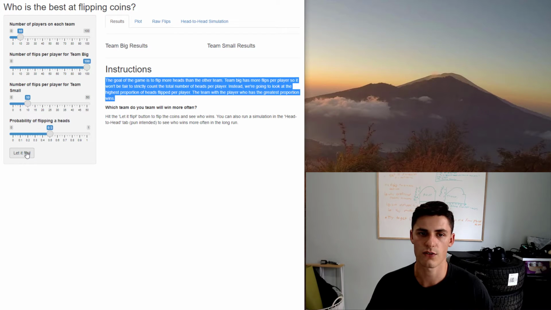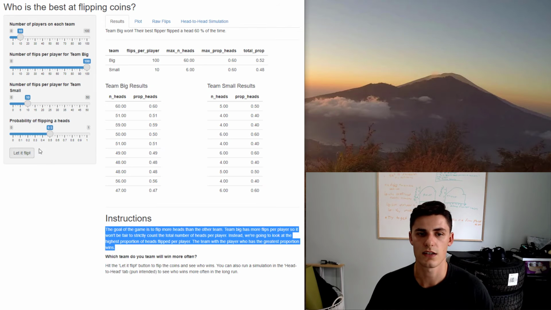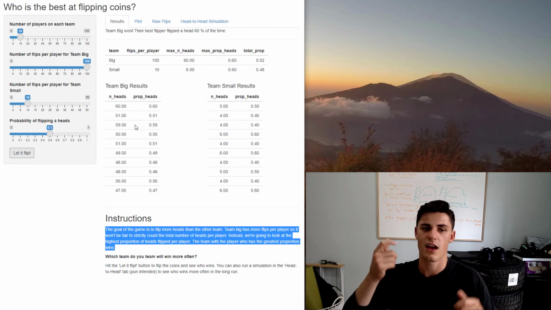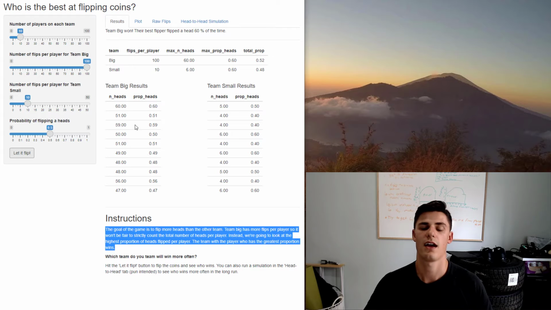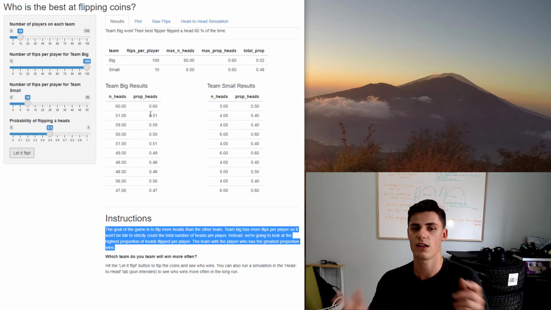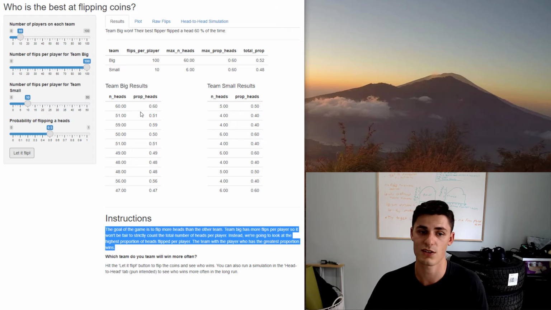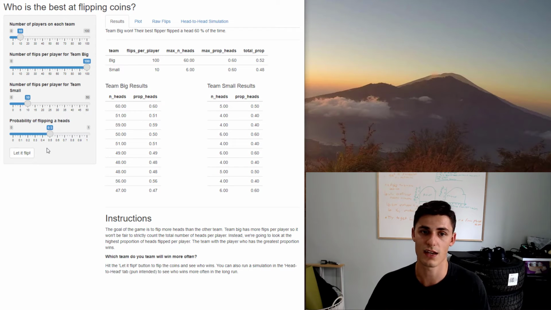So I just hit the let it flip button and you see that we have some flips. It's as though I had 10 people on team small flip 10 times, and team big had 100 flips each. That's the beauty of this, you can actually see it. And here it says that team big won this time. The best flipper flipped heads 60% of the time. If you look at the team small result, the best flipper is 60%, and team big is 60% too. So technically it's a tie, but in case of a tie, I gave the result to team big, and you'll see why, because it's really rare that team big wins.